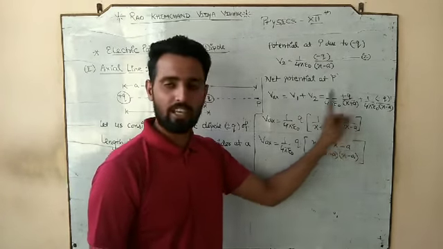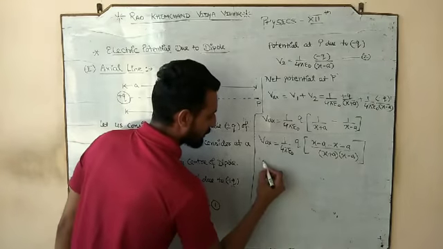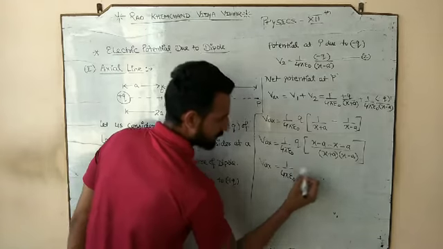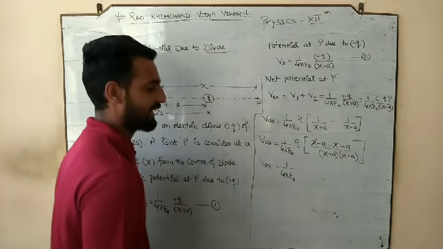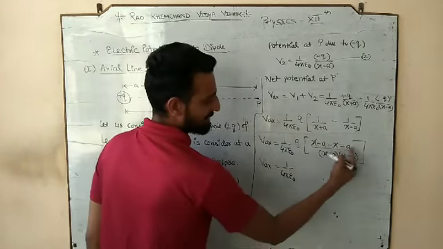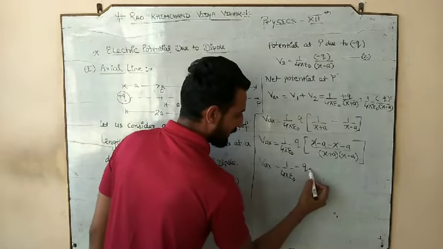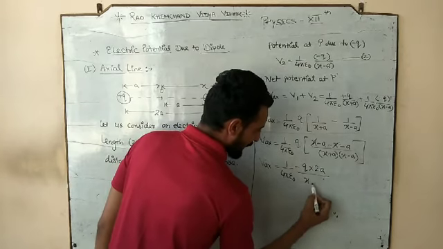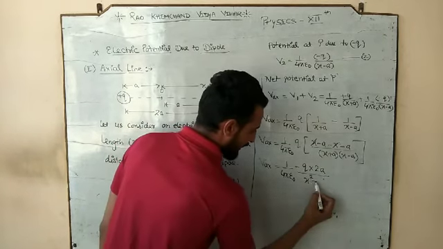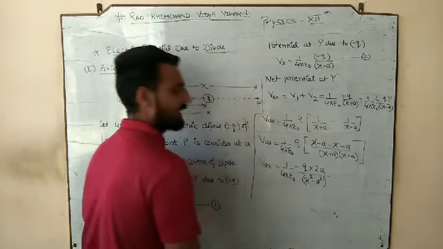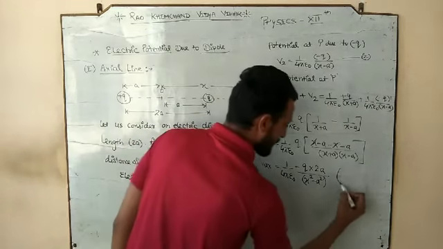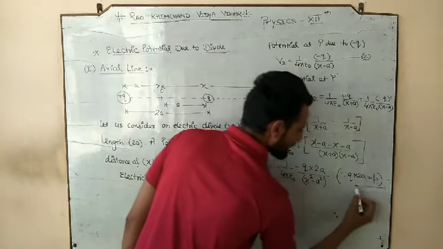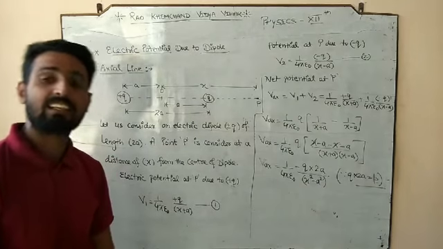There is a negative sign, so carefully do that mathematical work. So what would V axial be? 1 by 4 pi epsilon naught, x cancels with x, and what is left is minus a minus a, which is minus 2a. So q into 2a divided by x plus a into x minus a, which is x square minus a square. And we all know what q into 2a is. Revise it: it is small p, the electric dipole moment.